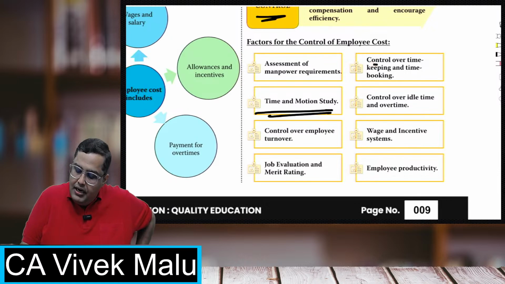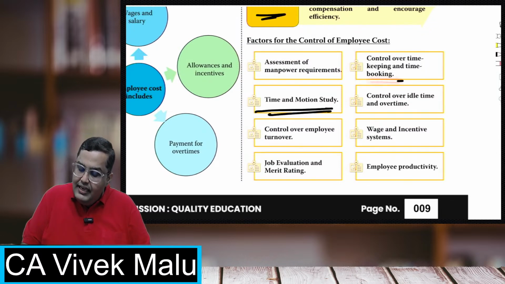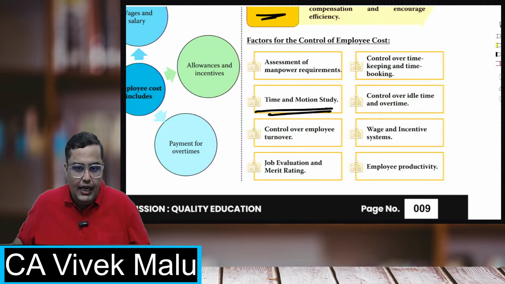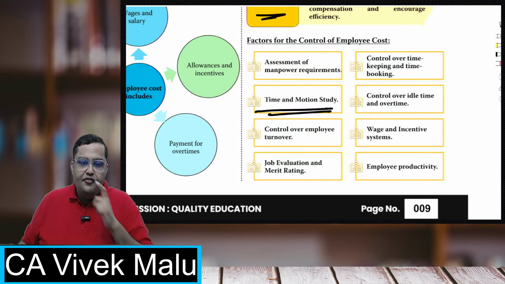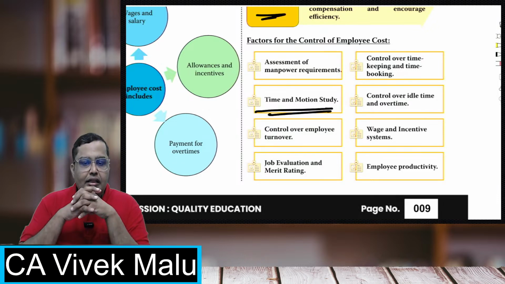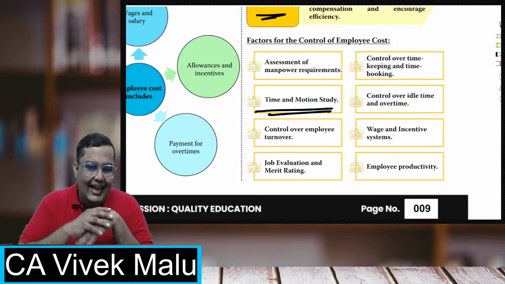Then you must keep a control over timekeeping and time booking. Timekeeping is basically keeping a check on when the employees are coming and when they are going. Time booking is recording how much they are actually working. For example, suppose you come to a class in the morning at 9 a.m. and go in the evening at 5 p.m. So you are there in the classroom for roughly 8 hours, but you are not studying for the 8 hours.